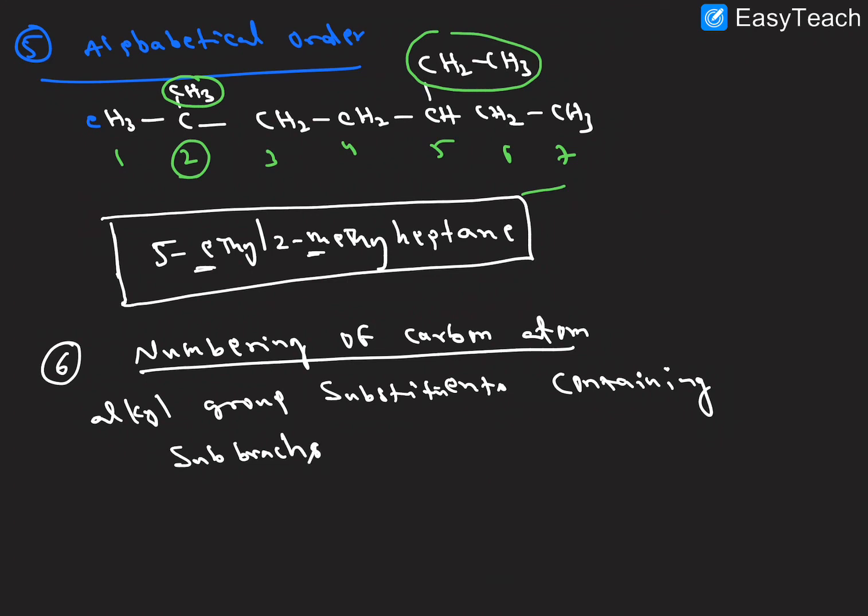Then how to give the numbering? We will take one example here. Then this carbon is 1, 2, 3, 4, 5, 6, 7, 8, 9. So it's 9 here.